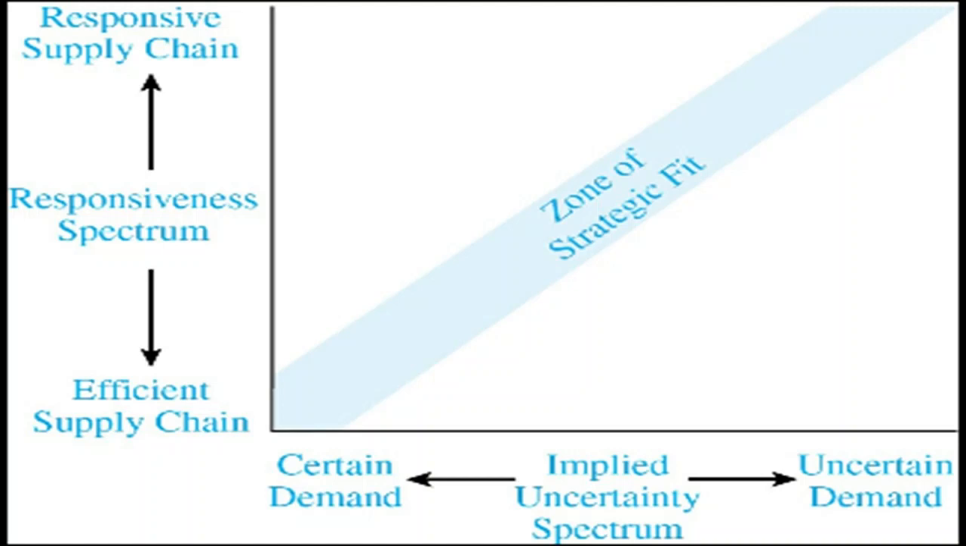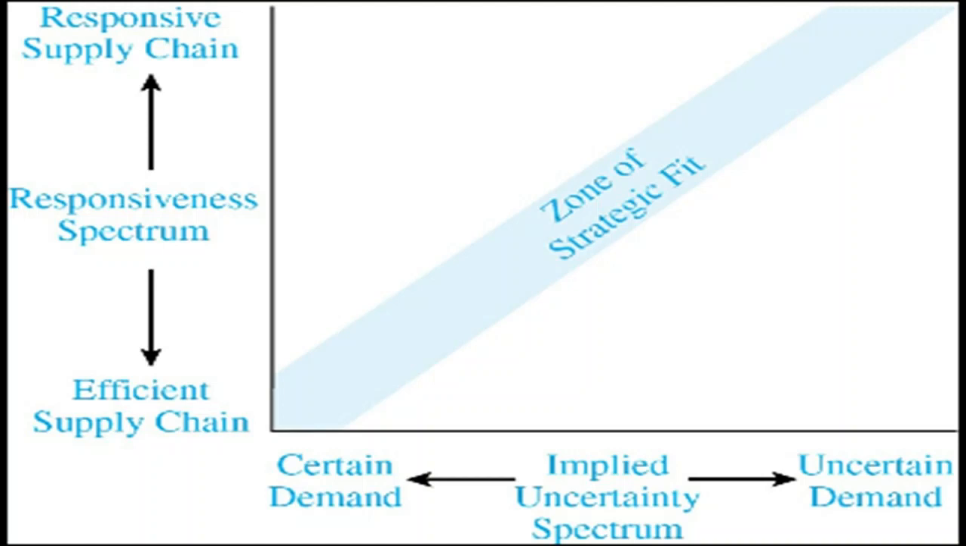So from the preceding decisions, it follows that increasing implied uncertainty from customers and supply sources is best served by increasing responsiveness from the supply chain. This relationship is represented by the zone of strategic fit, illustrated in the graph shown below. For example, a high-performance company should move their competitive strategy, that is the resulting implied uncertainty, and supply chain strategy and resulting responsiveness towards the zone of strategic fit.